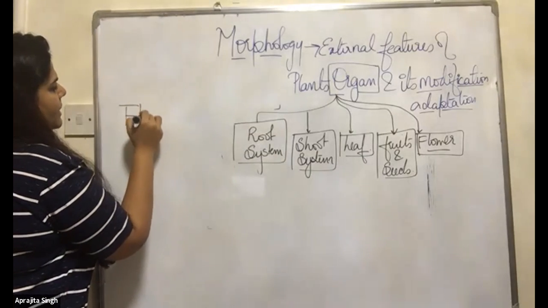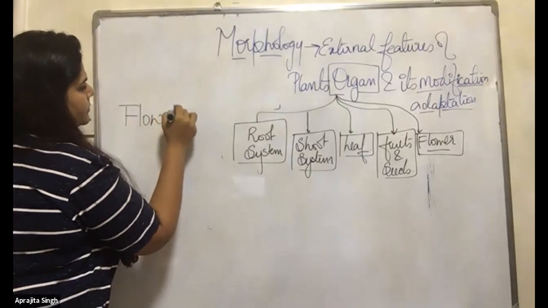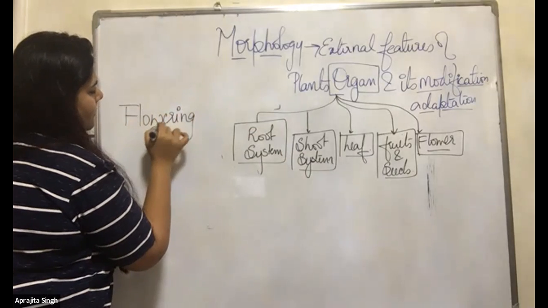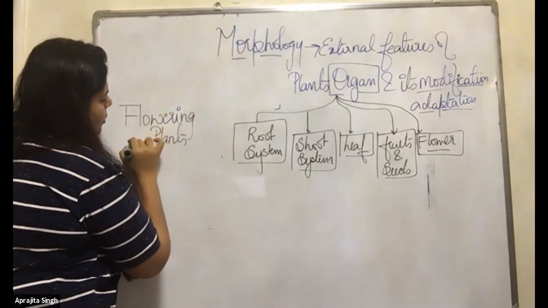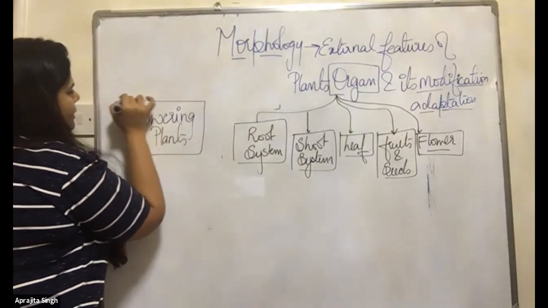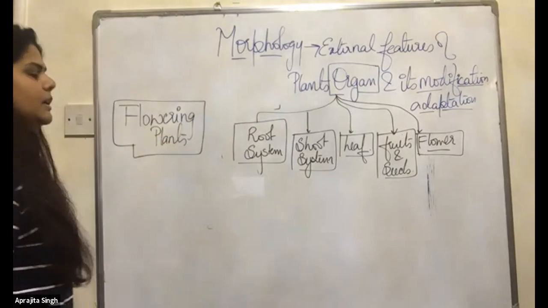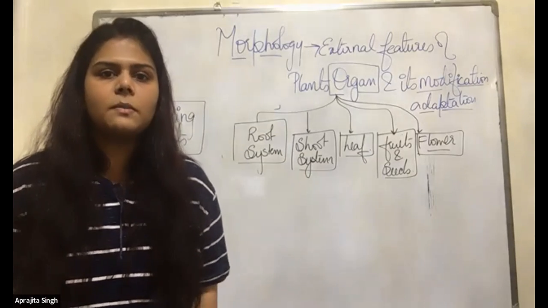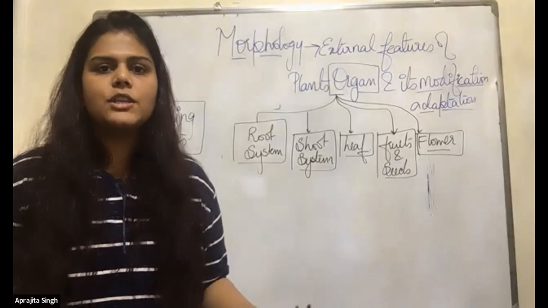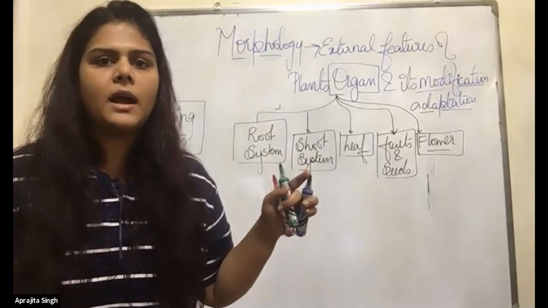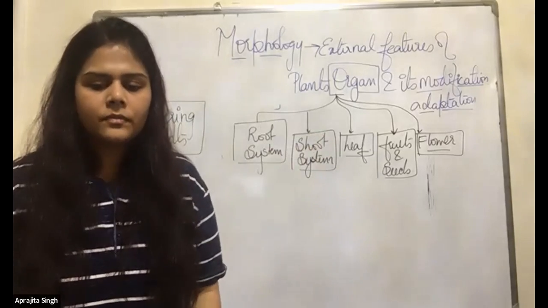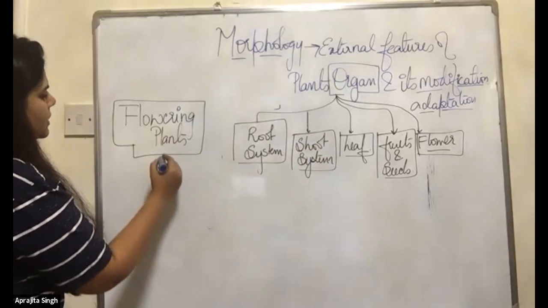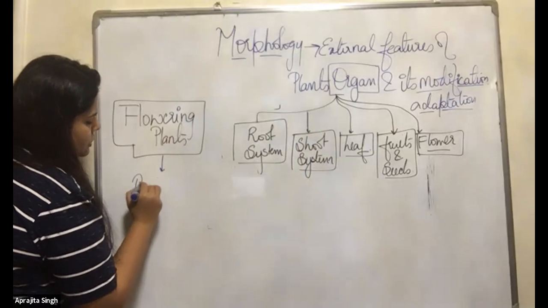What are the flowering plants known as? What name has been given to the flowering plants? In 10th also you have studied that name. Angiosperms. Do you remember? Angiosperm, sexual reproduction part. We will be talking about the angiosperms.